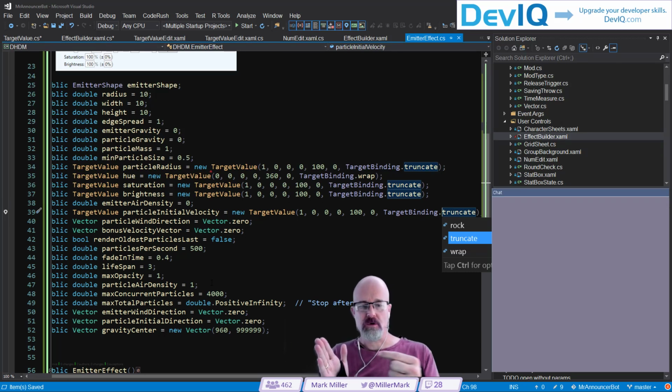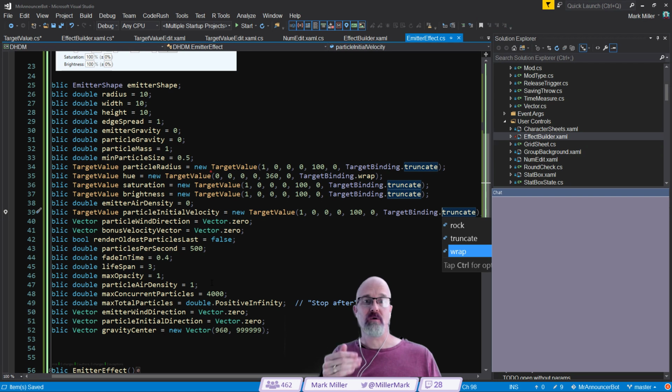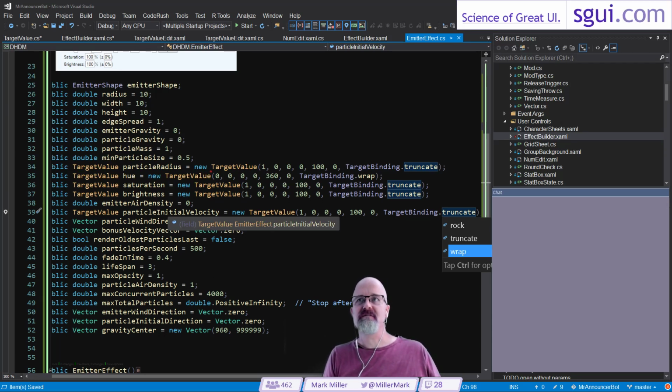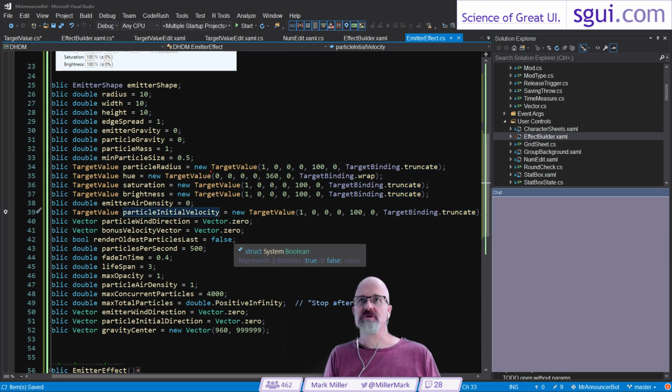Do I want to go backwards and start drifting backwards? That's what rock is going to do. Do I want to truncate, which means I just hit the max and I stop? That's what truncate does. And do I want to wrap, meaning when I hit my max, I switch back to my min? Or if I'm going backwards in my drift, when I hit the min, do I come back to the max? So it's kind of a nice way of making it very easy and fast to create a range of numbers, which for the particle system is what we need here.